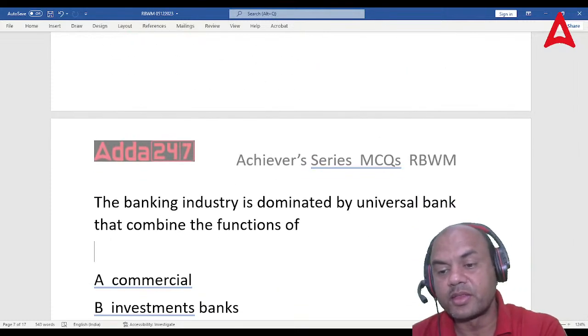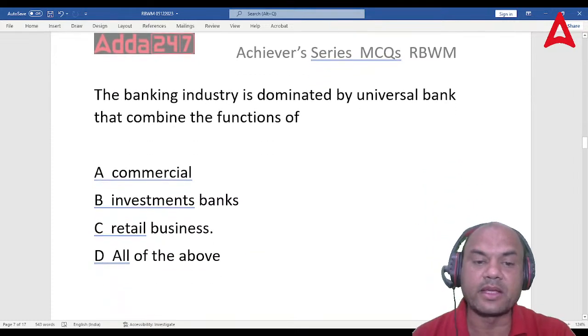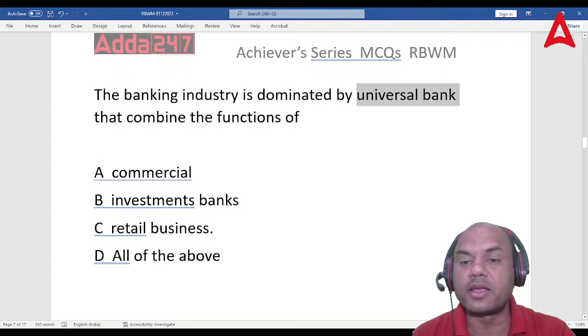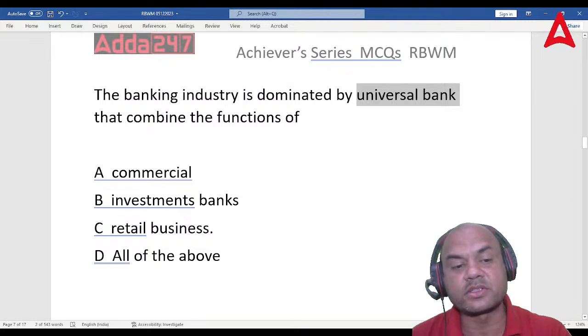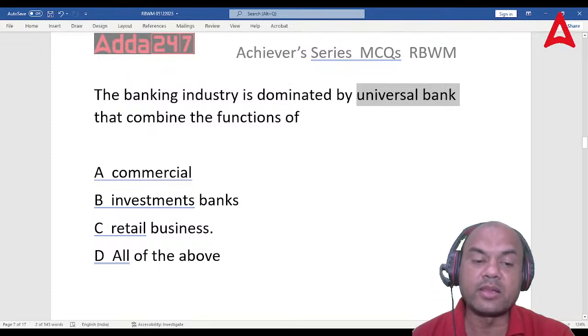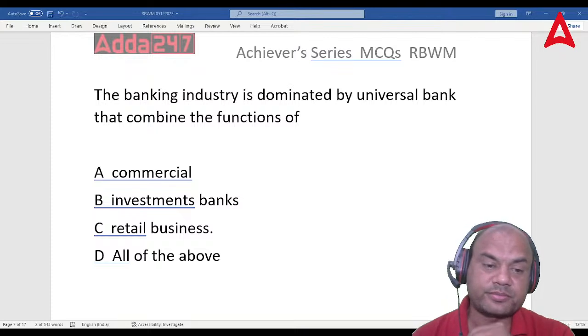Next one. The banking industry is dominated by universal banks that combine the function of what? What does a universal bank consist of? Commercial, investment banks, retail business, all of the above. So what does a universal bank consist of?